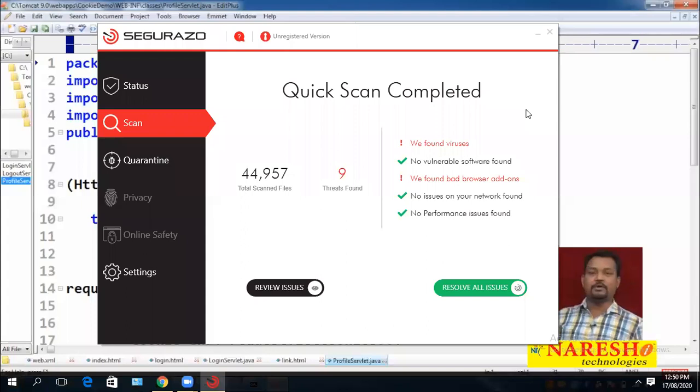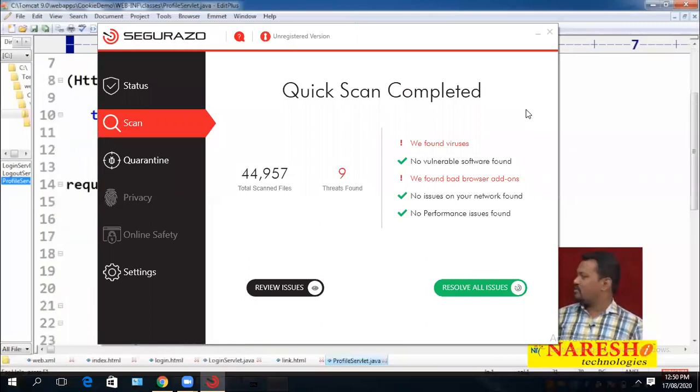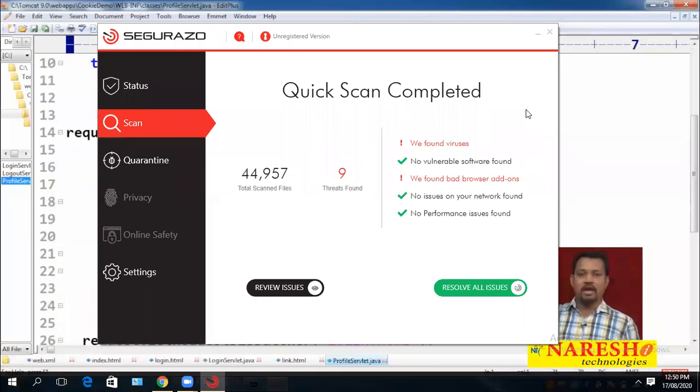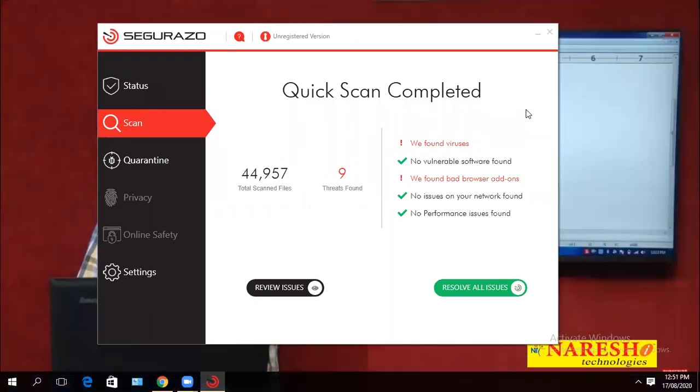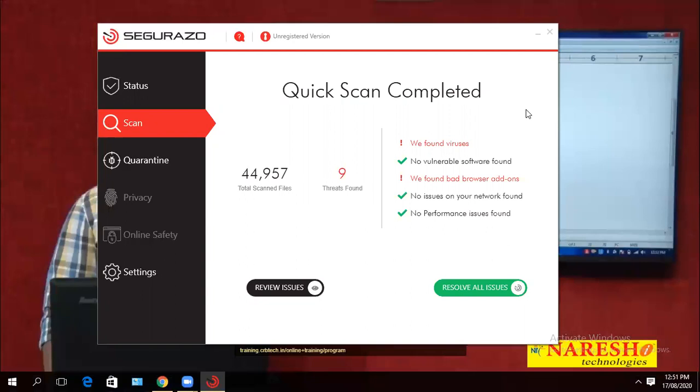When this profile servlet program has been opened, the control comes inside. Whenever I want to get that cookie, first I have to check whether the cookie is available or not. We are in the cookie session tracking process. For this, the getCookies method. From where do you get the cookie? From the request. Because from the web browser, the request has been generated to your servlet program. With that request, the cookie has been added and came. Using request.getCookies, I am getting the cookie inside.